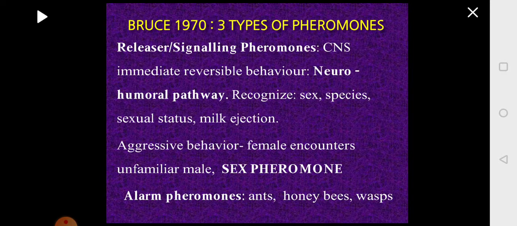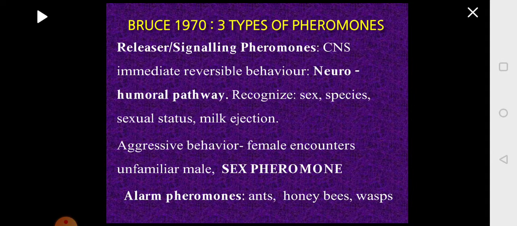Another classical example you see in the animal world is the alarm pheromones, which are secreted by some insects. Alarm pheromones are those chemicals which are responsible to raise an alarm when there is a threat to the colony. It is seen especially in those insects which have a social life where they live in colonies. To name a few colonial social insects, we have ants, honeybees and wasps.